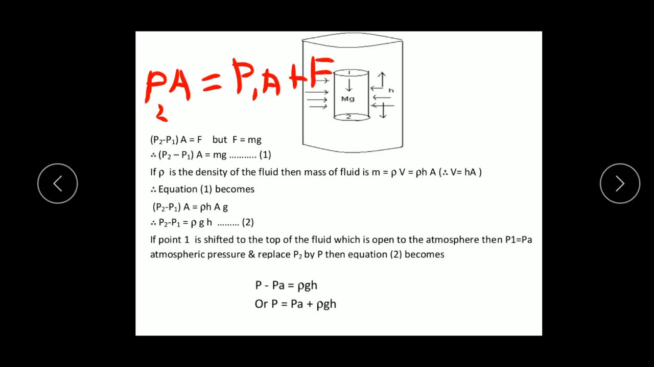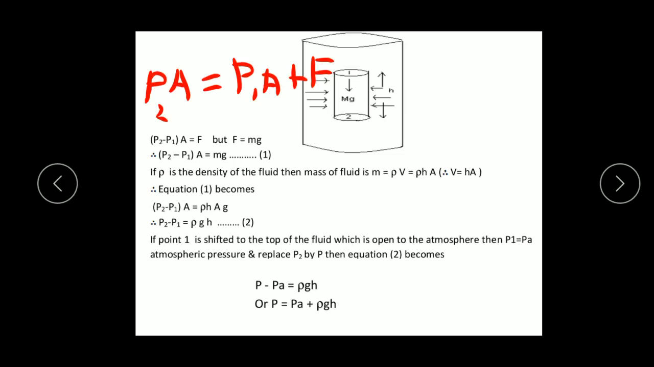So P is equal to Pa plus rho gh, and the difference P minus Pa is equal to rho gh. So rho gh is called the gauge pressure, and P is equal to Pa plus rho gh is called the absolute pressure. So this is the important point related to the liquid pressure that we have discussed here.